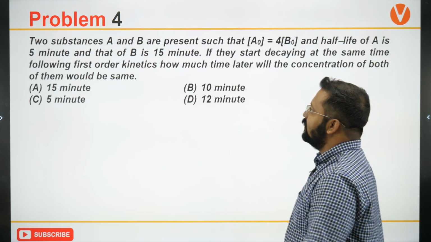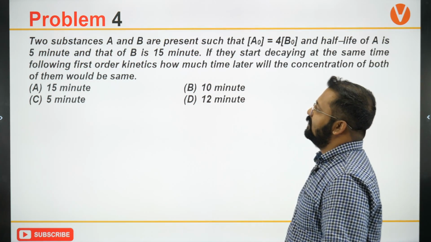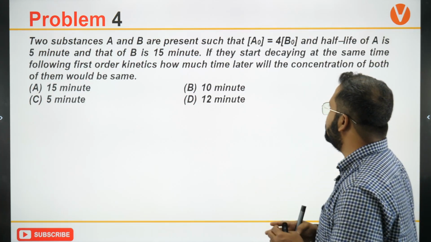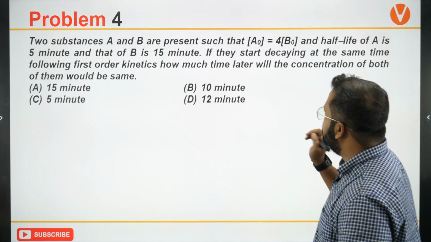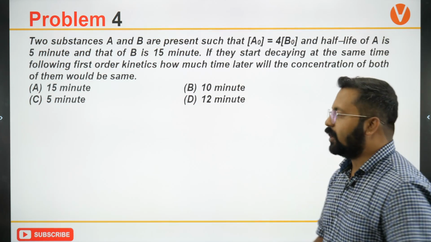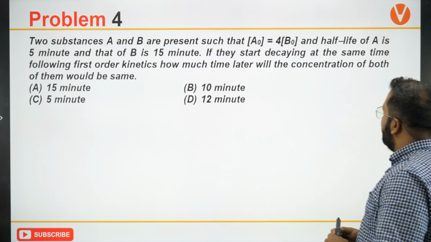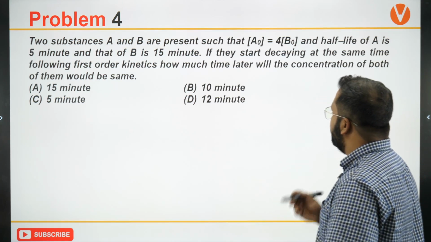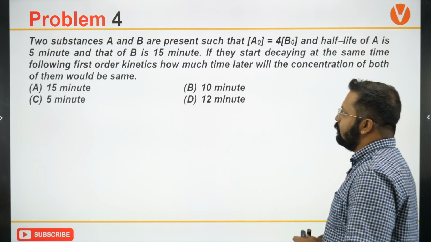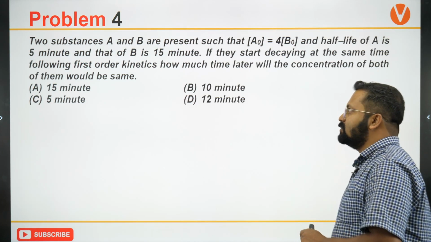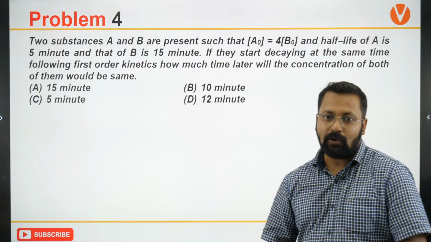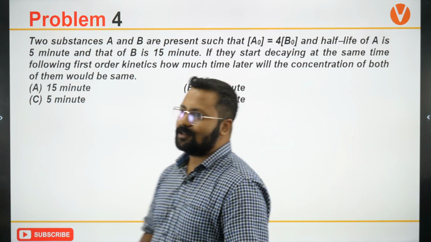Okay, let's take this question. Two substances A and B are present in such a manner that A naught is equal to 4B naught. Okay, and the half-life of A is 5 minutes and that of B is 15 minutes. If they start decaying at the same time following first order kinetics, then how much time later will the concentration of both will be equal? Okay, so what is the answer to this question?